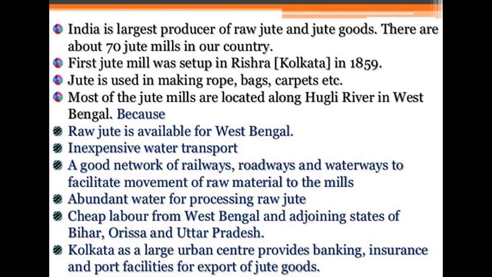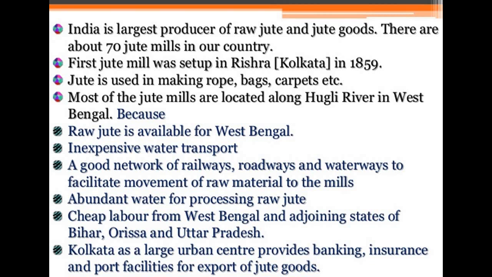So the first jute mill was set up in Rishra in Kolkata in 1859. Jute is used in making ropes, bags, carpets, etc. Most of these jute mills are located along the Hooghly River in West Bengal. Why are they set up in West Bengal more often? Because raw jute is available there, they have very inexpensive water support, and there is a good network of railways, roadways and waterways to facilitate the movement of raw material to these mills. Then there is an abundance of water for processing raw jute.